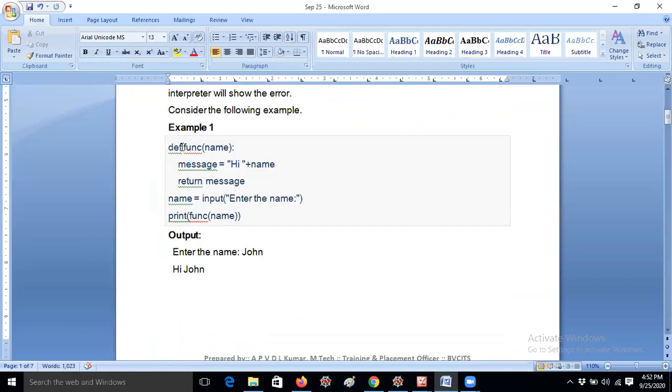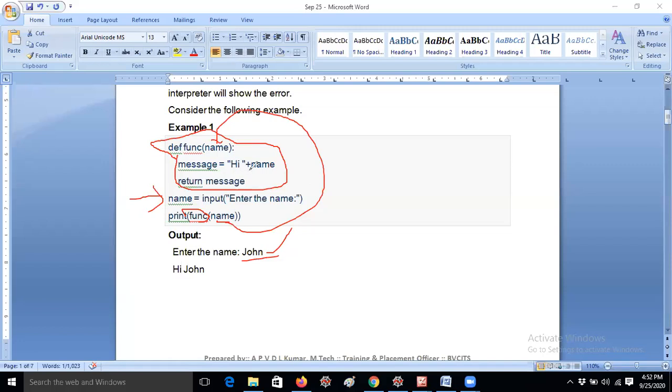I'm giving the definition with the def keyword, func of name, but you have to understand the program from this line onwards, because this is part of the called function. You don't think about this first of all. Enter the name. I'm giving John. Print func of name. That means function of name. I'm creating a user defined function. Here name is a parameter. That means whatever John I am giving at runtime, it will be allocated to this position, and message equals hi plus name. That means I'm getting the concatenation hi plus John. Return message means whenever you give return, it will be printed here.